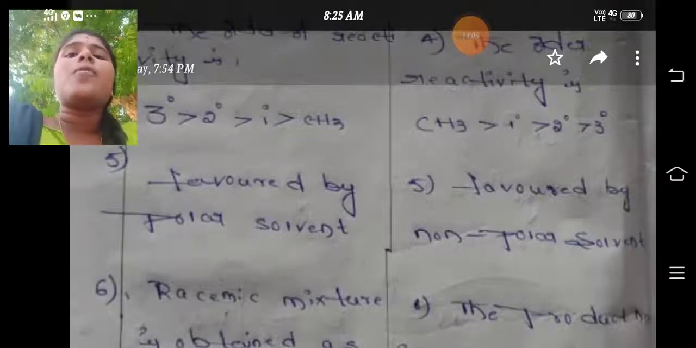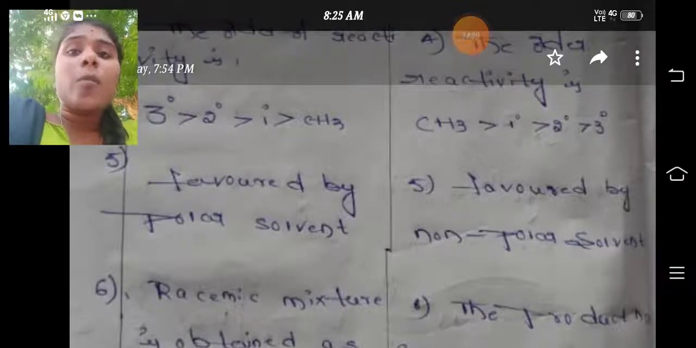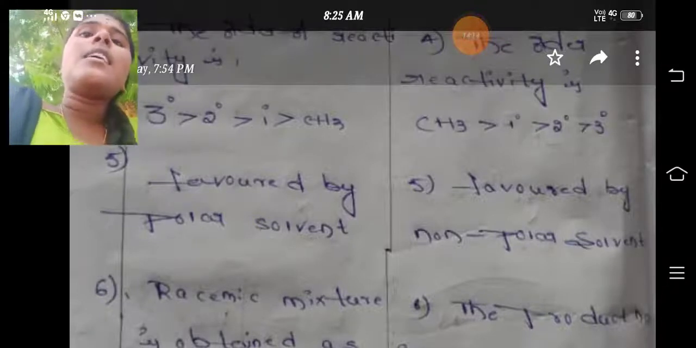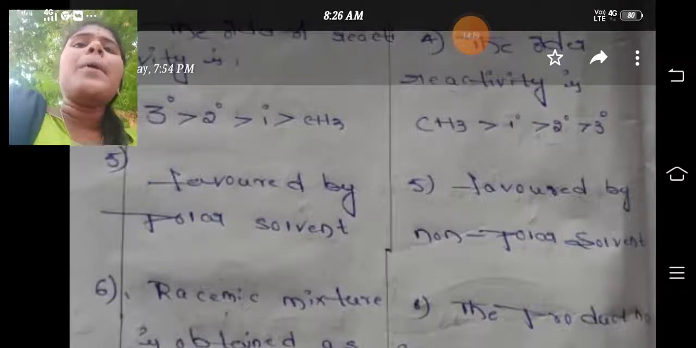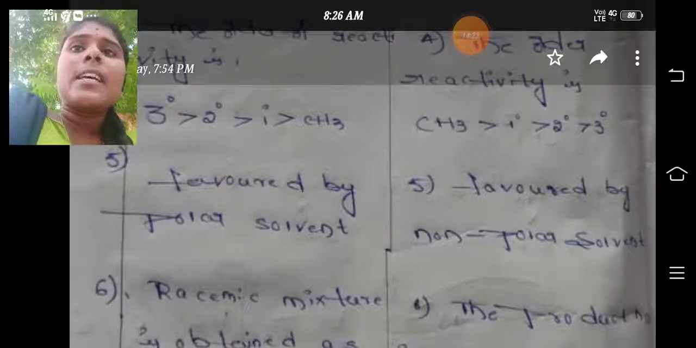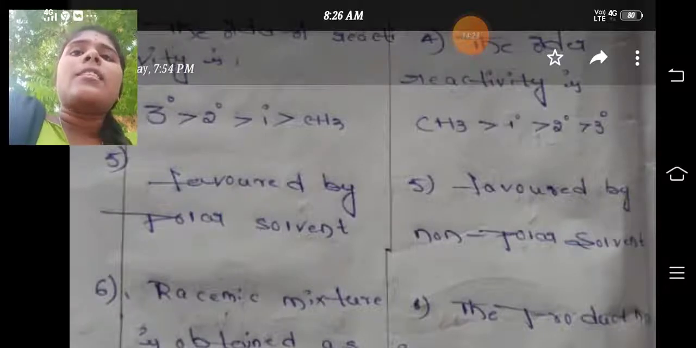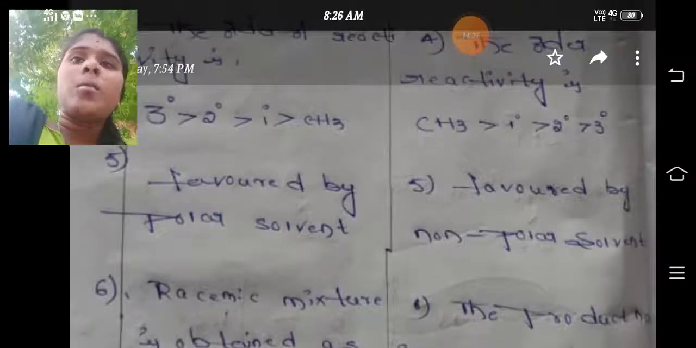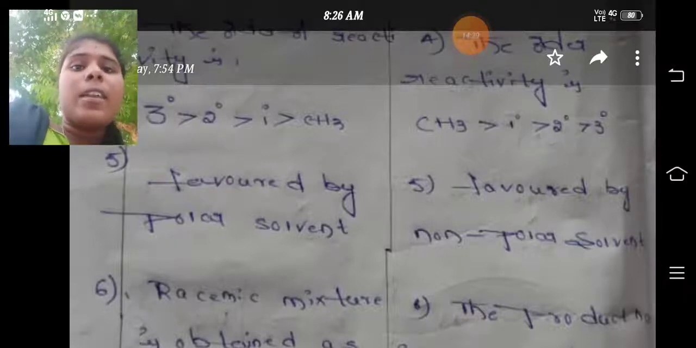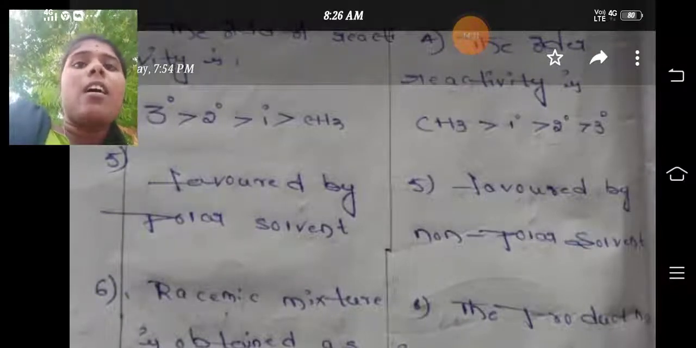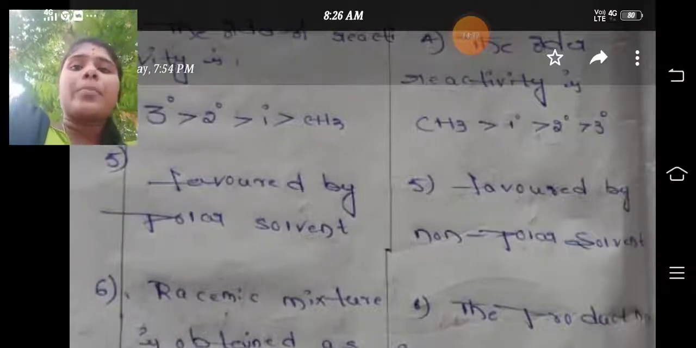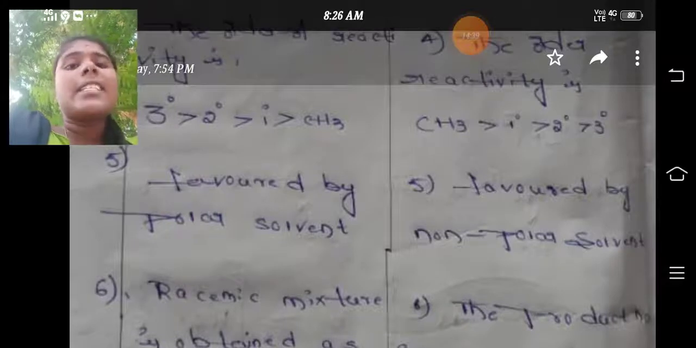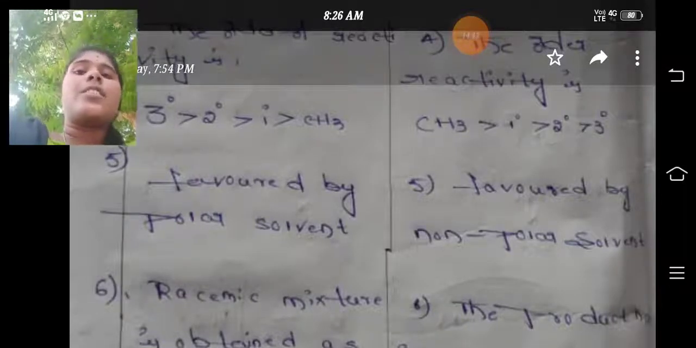In the case of SN2, the transition state is formed like this. If we see the bulkiness, this carbon atom is less hindered. Methyl halide shows the least bulkiness, the least steric hindrance. That's why methyl halide shows the maximum reactivity towards SN2 reaction. Tertiary halide shows the maximum bulkiness, that's why it shows the least reactivity towards SN2 reaction.